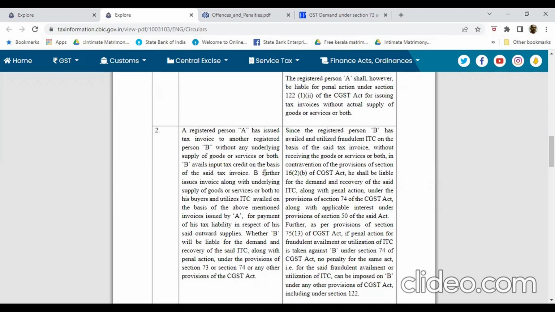B further issues invoices along with underlying supply of goods or services or both to his buyers and utilizes ITC availed on the basis of the above mentioned invoices issued by A for payment of his tax liability in respect of his said outward supplies. Whether B will be liable for the demand and recovery of the said ITC along with penal action under the provisions of Section 73 or Section 74 or any other provisions of the CGST Act.